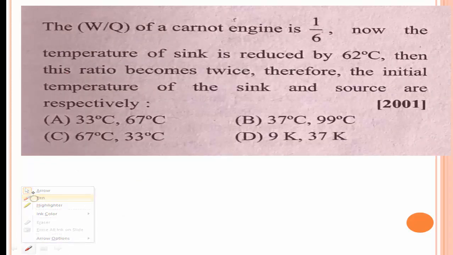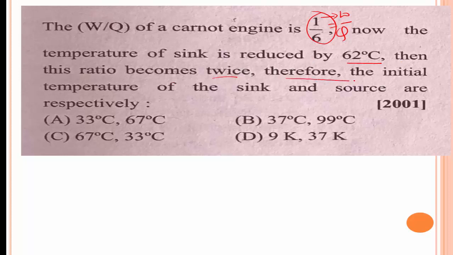And the next question: W by Q, the ratio of work done to the amount of heat supplied to the system of a Carnot engine, is 1 by 6. Now the temperature of the sink is reduced by 62 degrees Celsius, and then this ratio becomes twice. Find the initial temperatures of the sink and source respectively. The efficiency of the Carnot engine, eta, is equal to W divided by Q, which is equal to 1 minus T2 divided by T1.